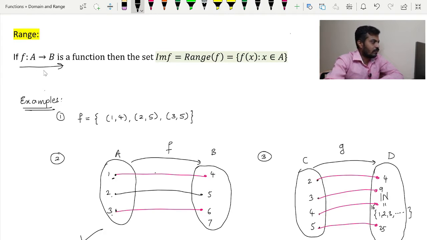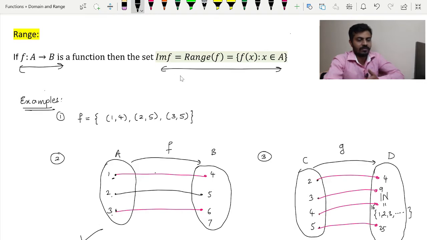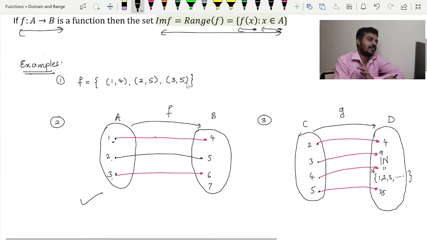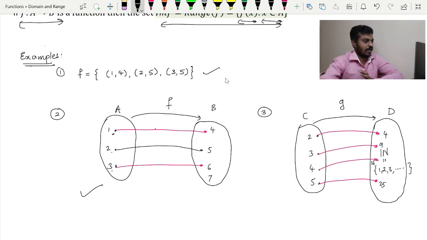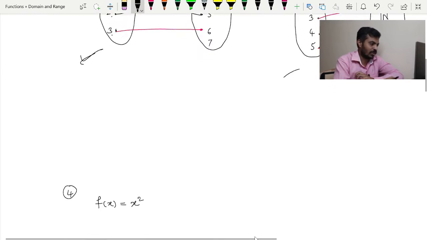If f from A to B is a function, then range of f or image of f is defined as set of all f of x such that x belongs to A. It is sometimes called the image set or the range set. Let us explore this concept with the help of a few examples. Function can be represented in many ways. So you might come across this notation. Again, these notations are also there, and the most common notations are this one. We will come back to those examples.